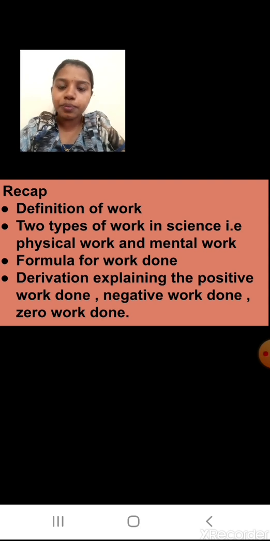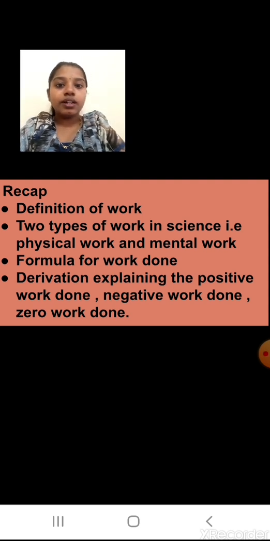Then you saw the formula for the work done. What was the formula? Work done is equal to force into displacement, that is capital F multiplied by small letter s. Students, you should write it in the small letter only. S should be small letter, W will be capital letter, F will be capital letter. Then you saw a derivation explaining three types of work, that is positive work done, negative work done and zero work done.